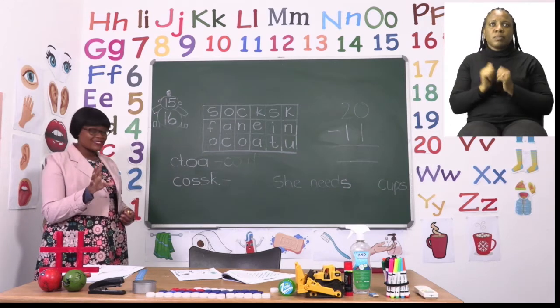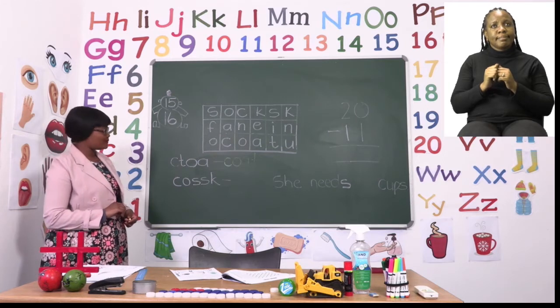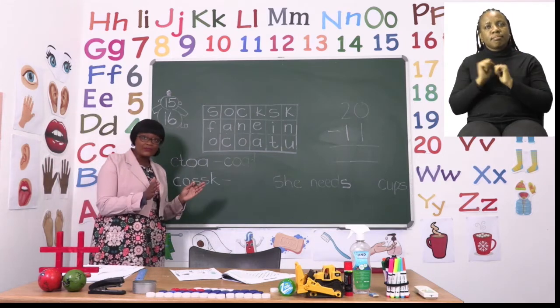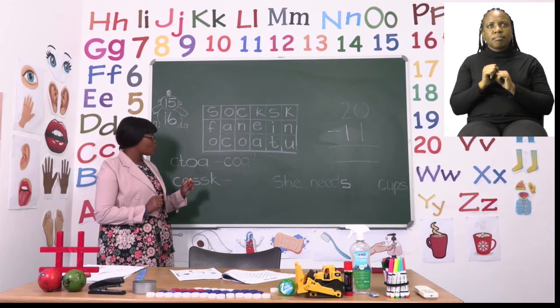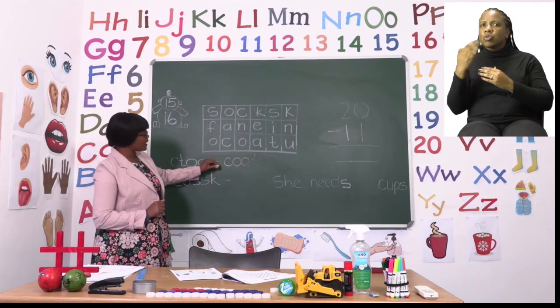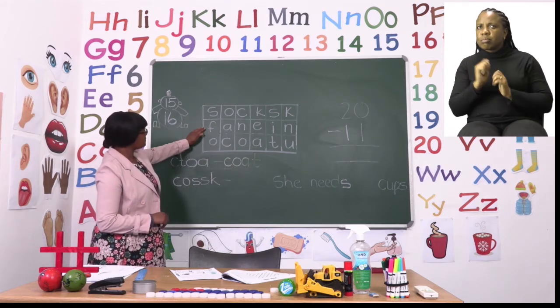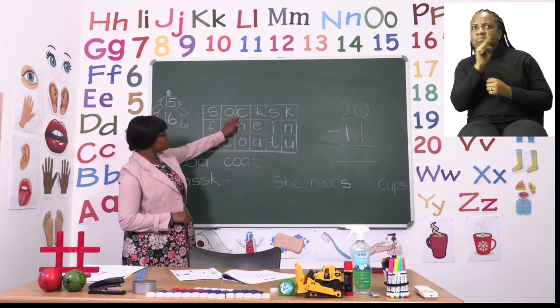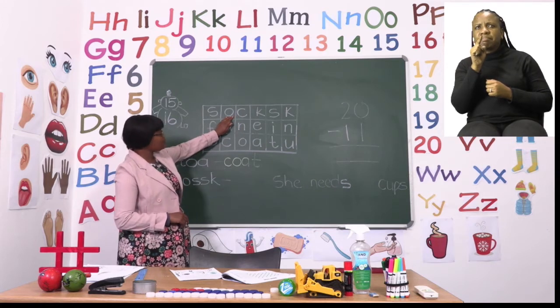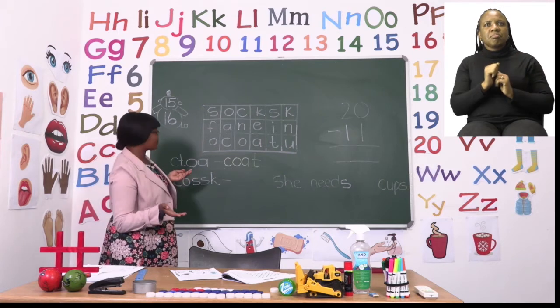So after unscrambling it, we need to look for it in the word search. Here we have a smaller version of our word search. So we're going to use our newly spelled word to look for it. We're going to focus on the letter C first. I have found a C and an O, but there's no A around it, so I need to move on.